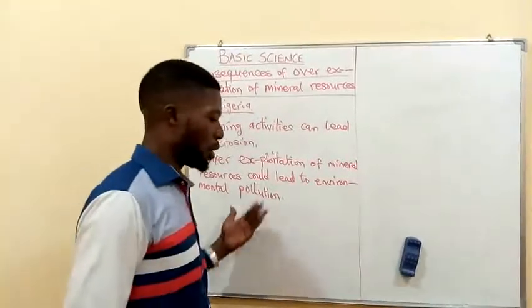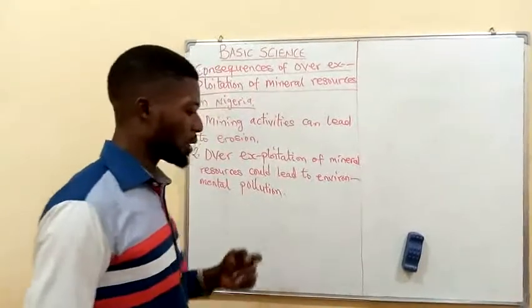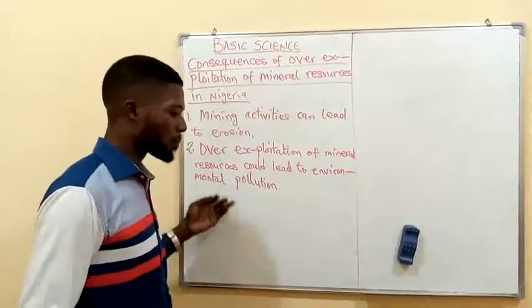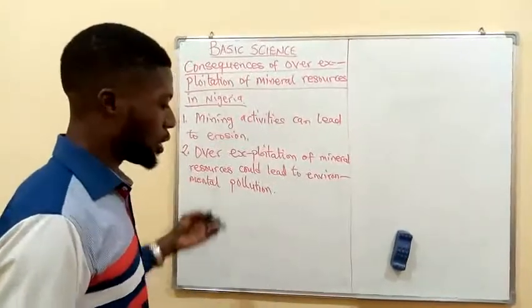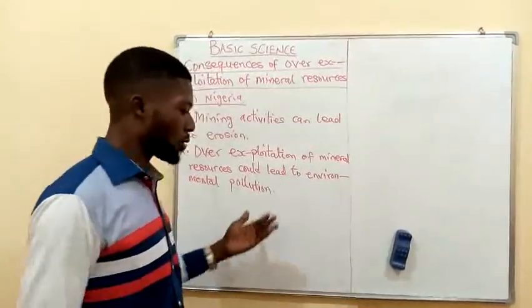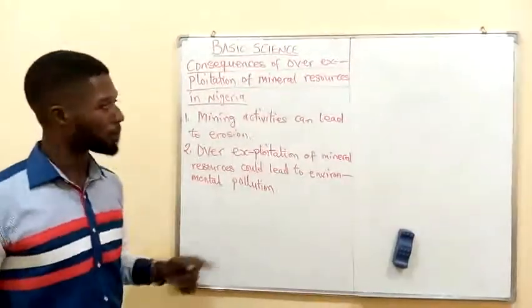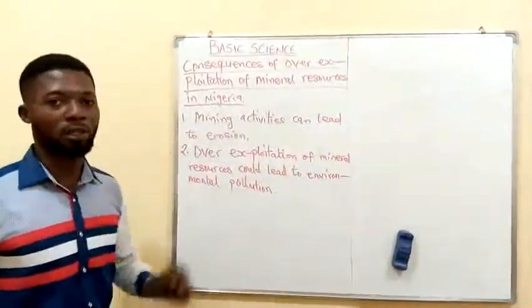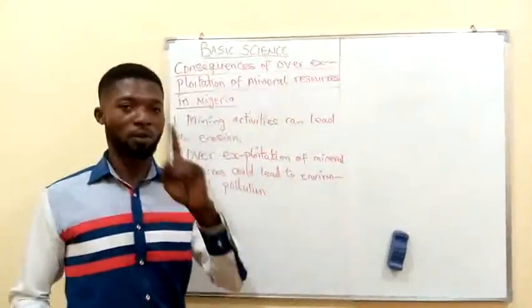Then the number three consequence of over-exploitation of mineral resources is that it can also lead to irregularities in the prices of mineral resources.